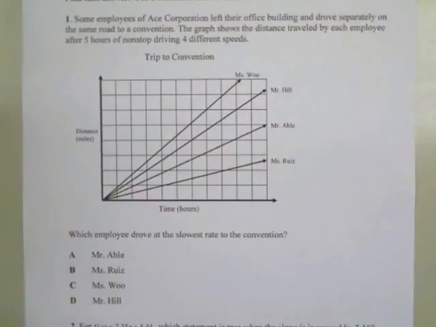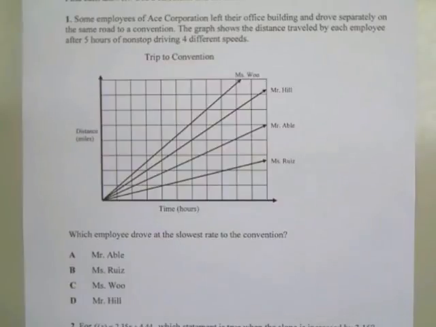Some employees of ACE Corporation left their office building and drove separately on the same road to a convention. The graph shows the distance traveled by each employee after 5 hours of nonstop driving, at 4 different speeds. Which employee drove at the slowest rate to the convention?